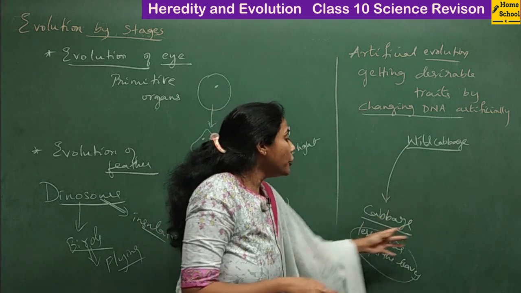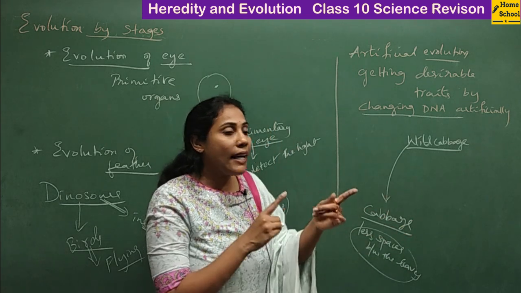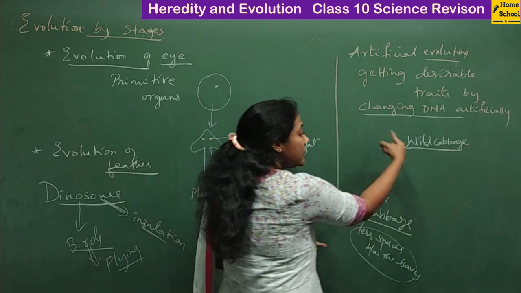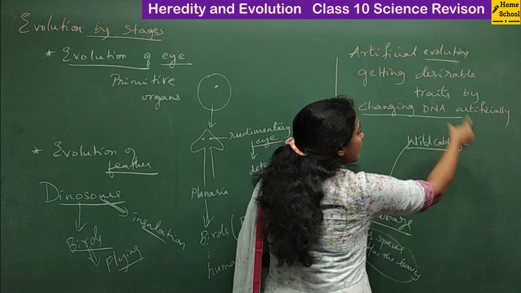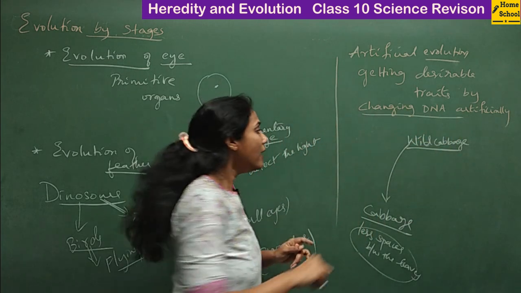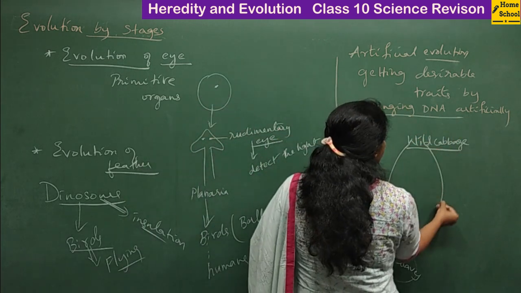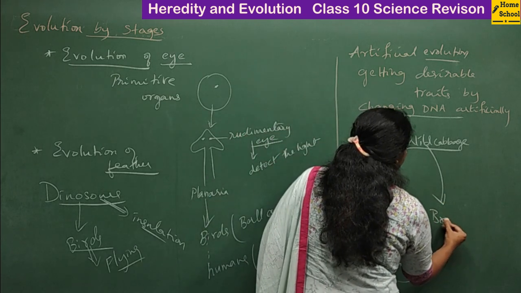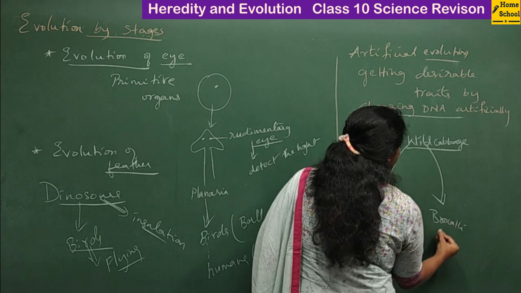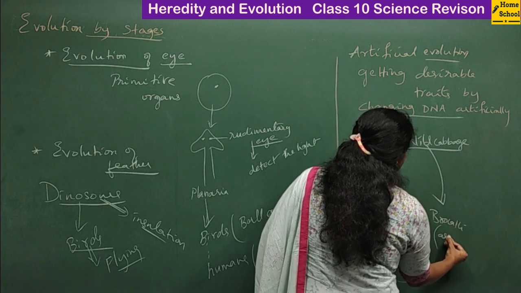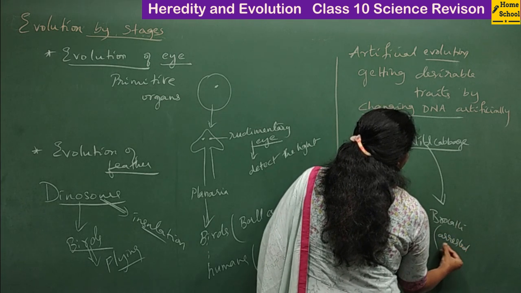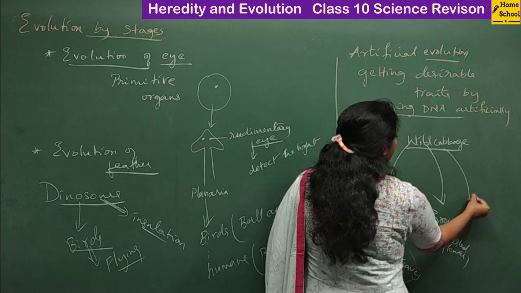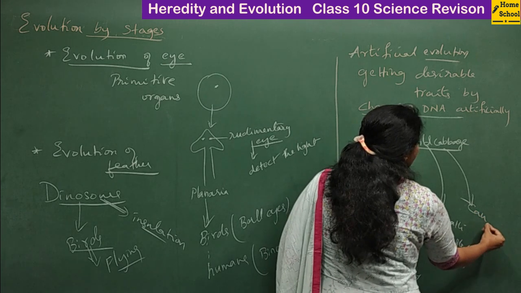And what is the new vegetable that he could make artificially? It is cabbage. So how did he make cabbage? By changing the DNA or gene in wild cabbage. Like cabbage, we can get many varieties from wild cabbage. That is broccoli. Broccoli is actually an arrested flower, a non-movable flower. And we have got cauliflower from wild cabbage only.